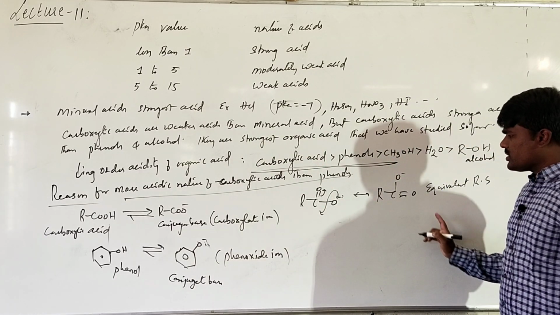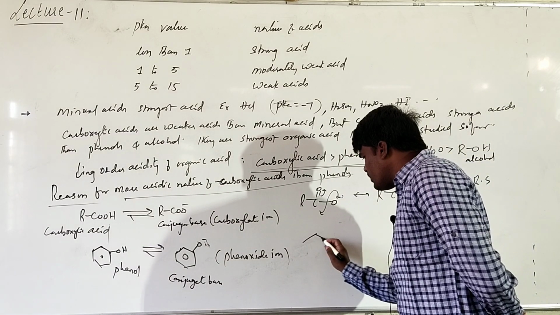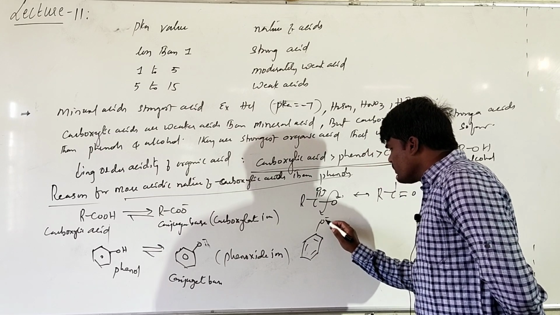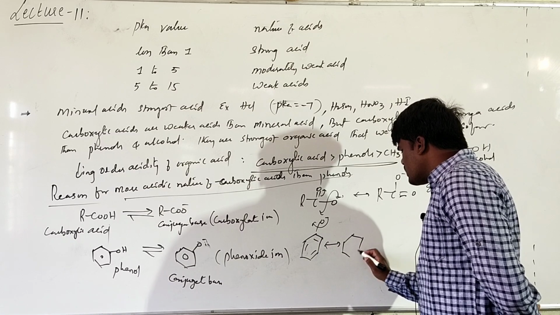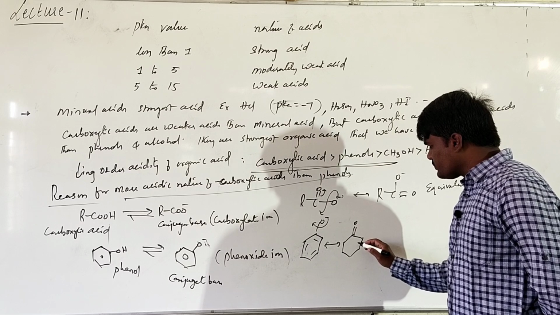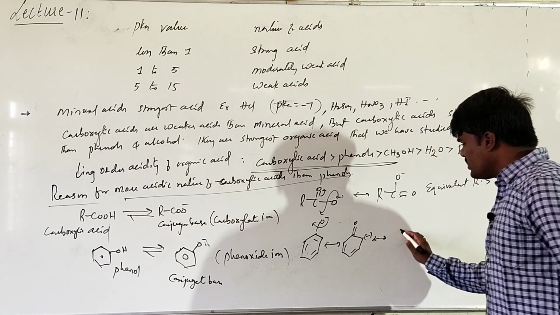In both resonating structures, the negative charge is present only on the oxygen. But if you look at the phenoxide ion, it does not have equivalent resonating structures. It has several resonating structures which are not equivalent. When there is no difference between the resonating structures, you call them equivalent structures.